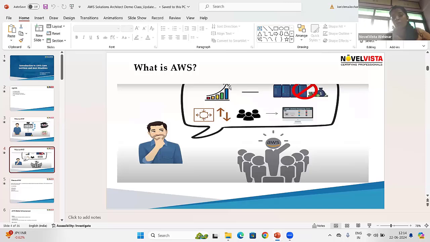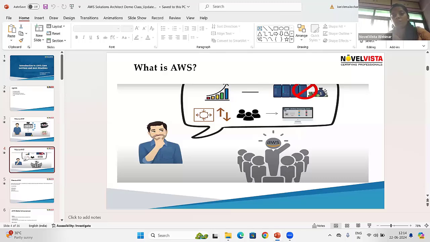So what will be the solution for Ajay? Ajay can choose a cloud service provider. Ajay will choose AWS, and with the help of AWS, Ajay is able to increase and decrease the number of servers based on the traffic. The cost will be less compared to purchasing physical hardware configurations.